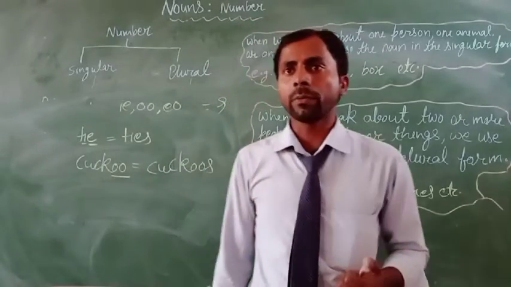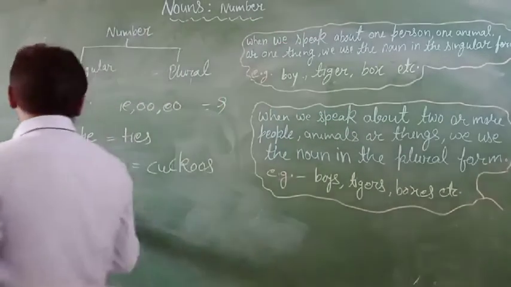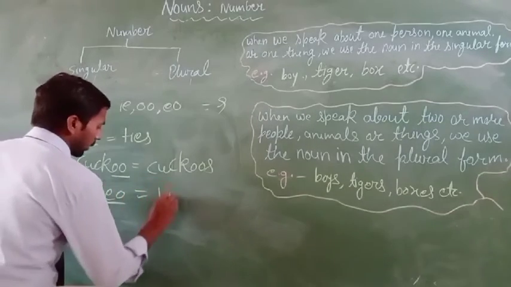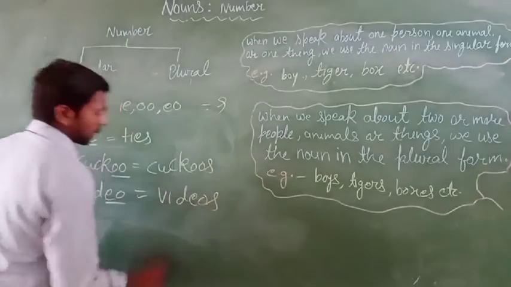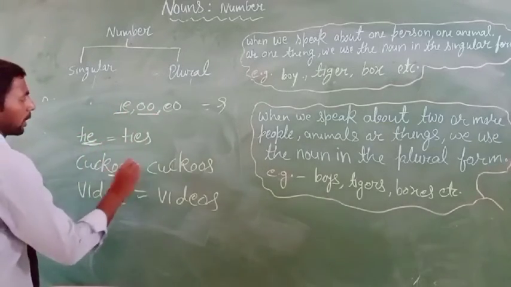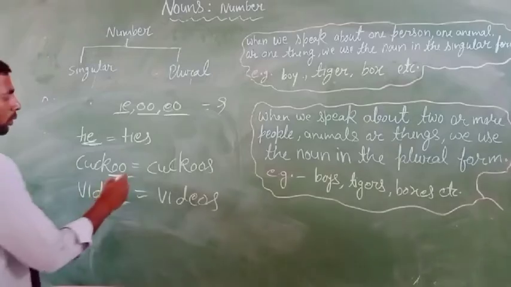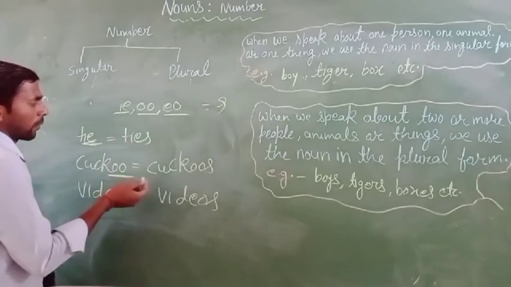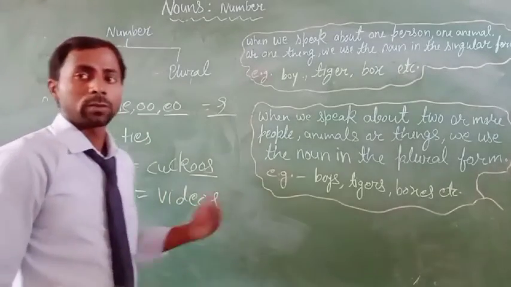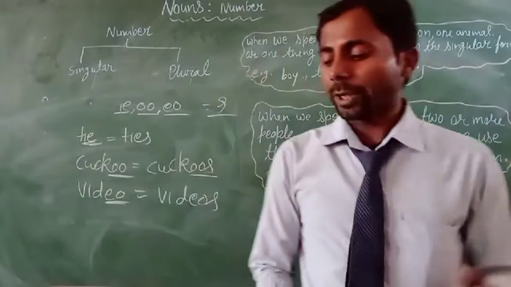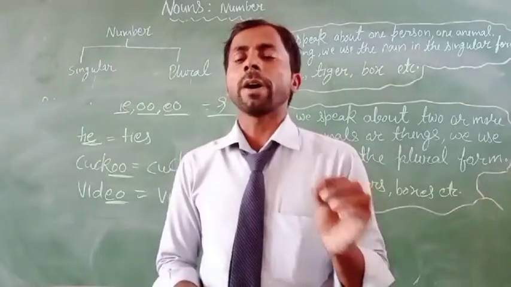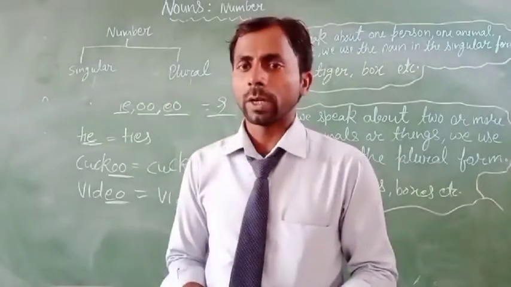Okay, and if you find eo, then you also add s. Okay, ie in the noun word, double o in the noun word, and eo in the noun word. So you can change into the plural form. You usually add s, and you can change these words into the plural form. Clear? And next is, if a noun word has a f or fe in the end of the words, then